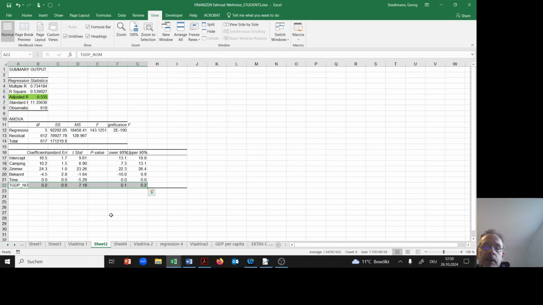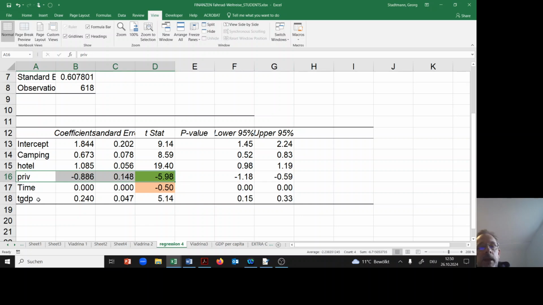What is important, I would say, is that we were able to talk about the Balassa-Samuelson theorem. This effect is significant in all regressions and it has the right sign. So it's more costly in a country which has a higher GDP per capita.